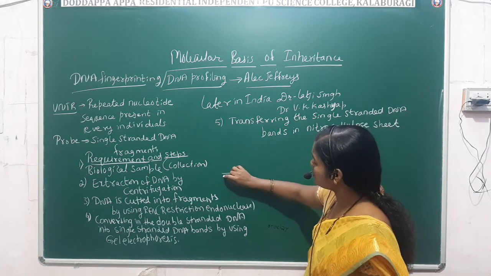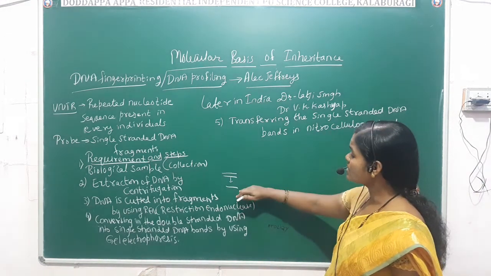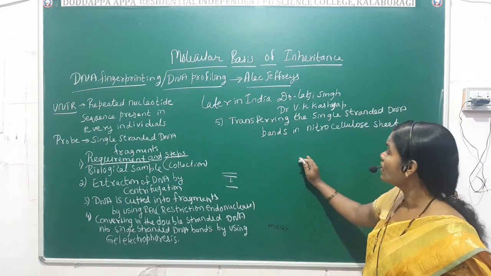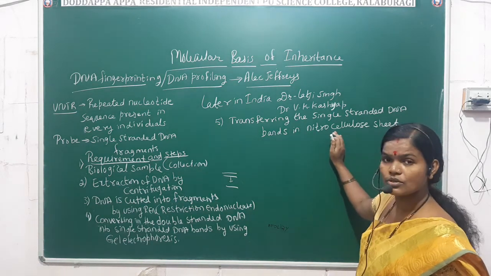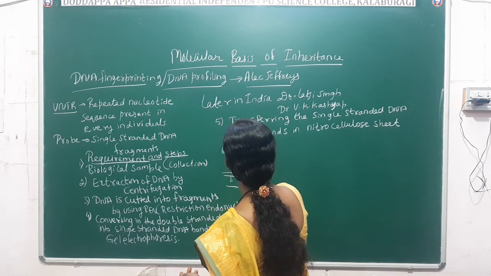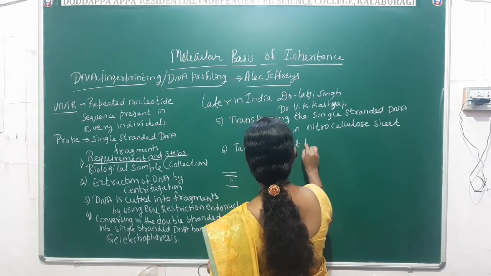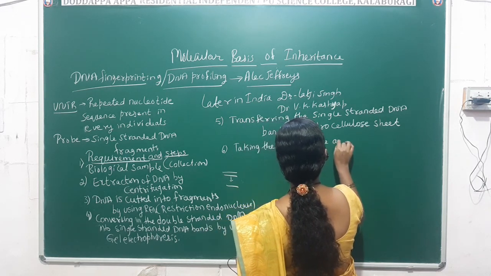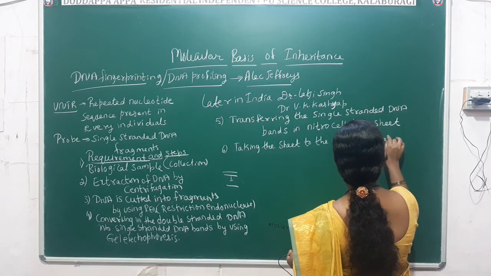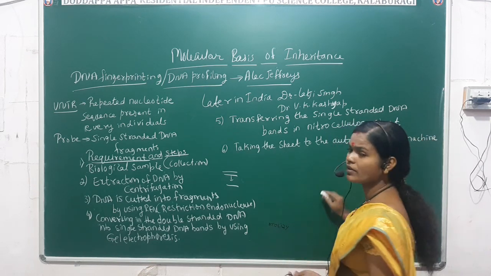See here, it is the double-stranded DNA band. Double-stranded is converted to single-stranded. That single-stranded DNA band is shifted onto the nitrocellulose sheet. Okay, it is shifted to the nitrocellulose sheet, we will say. Then after that, it is taken to the autoradiography machine. Taking the sheet to the autoradiography machine.